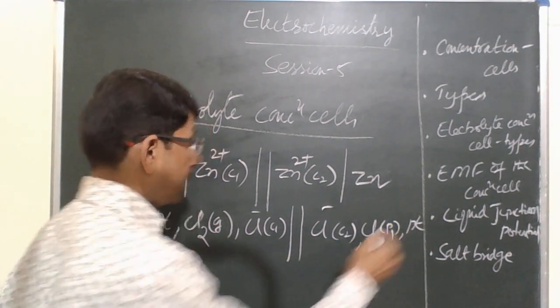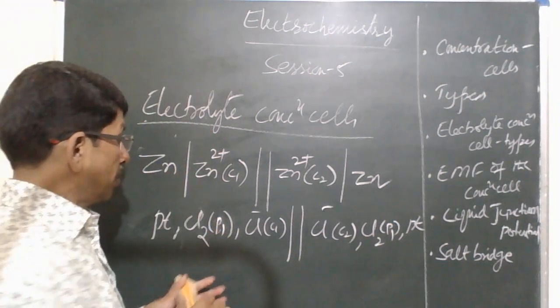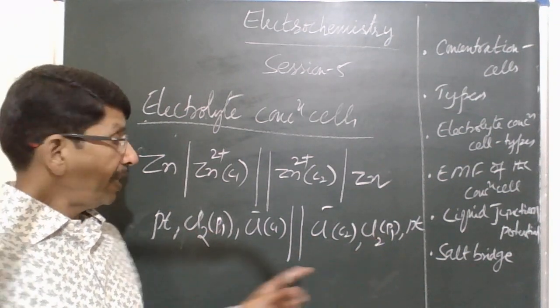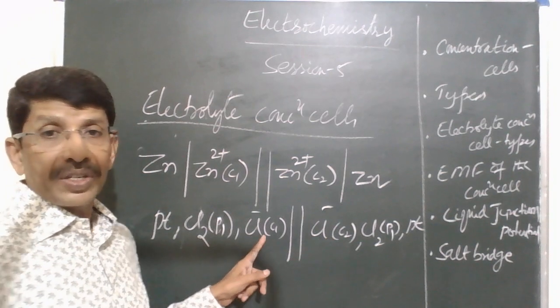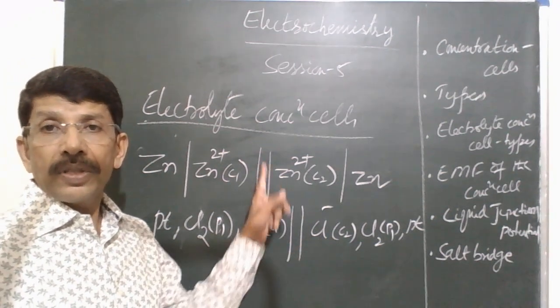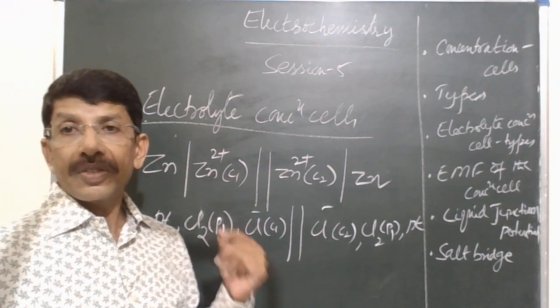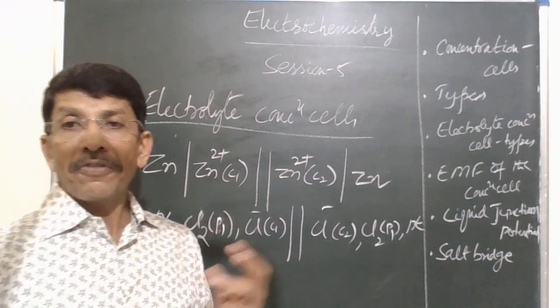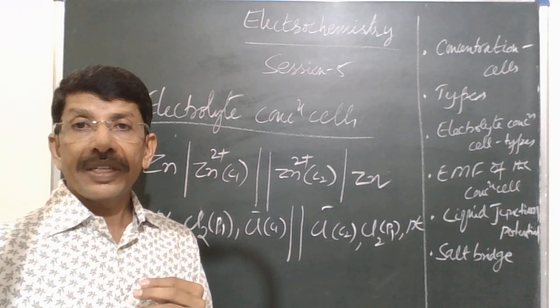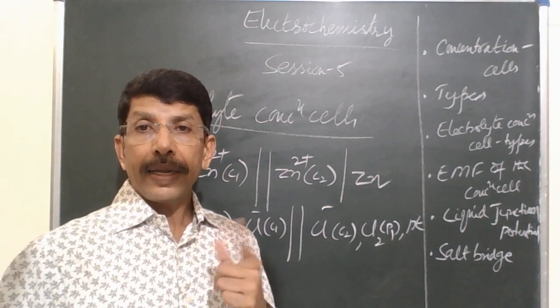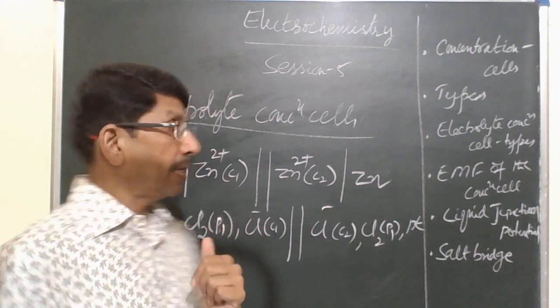So let me say P1, P1. So the pressures of chlorine gas are the same, so the concentration of chlorine will be the same. But look at the chloride ion concentration. They are different. So this is another example of electrolyte concentration cells. So we have two types of concentration cells, namely electrode concentration cells and electrolyte concentration cells.